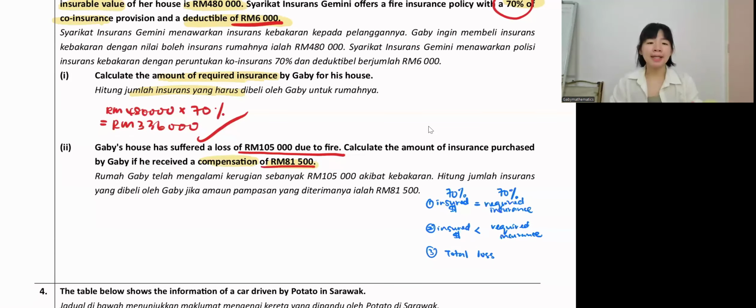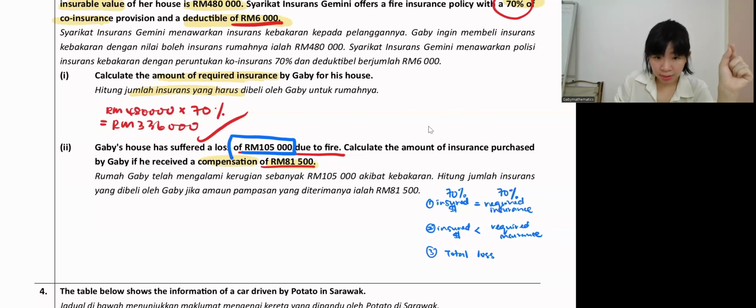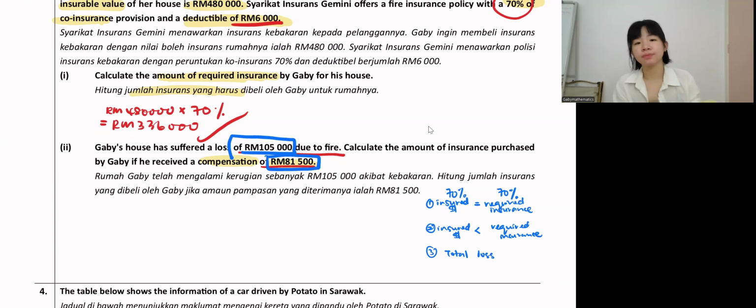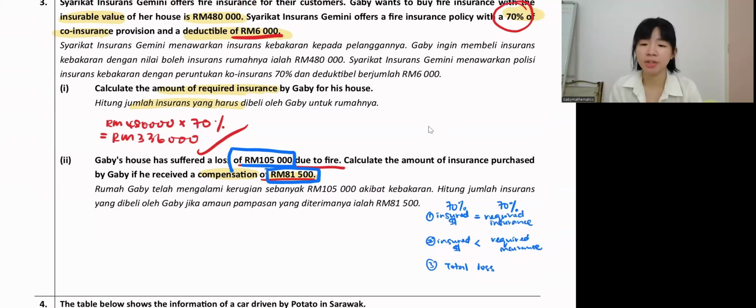Right, now in this case, okay, I want you to think this way. Okay, we need to do the reverse. If the loss is 105,000, if Gaby can get 81,500, so do you think the compensation is high? High or low? What do you think? If the loss is 105,000, but Gaby can get 81,500, is it high? The answer is low. It's low.